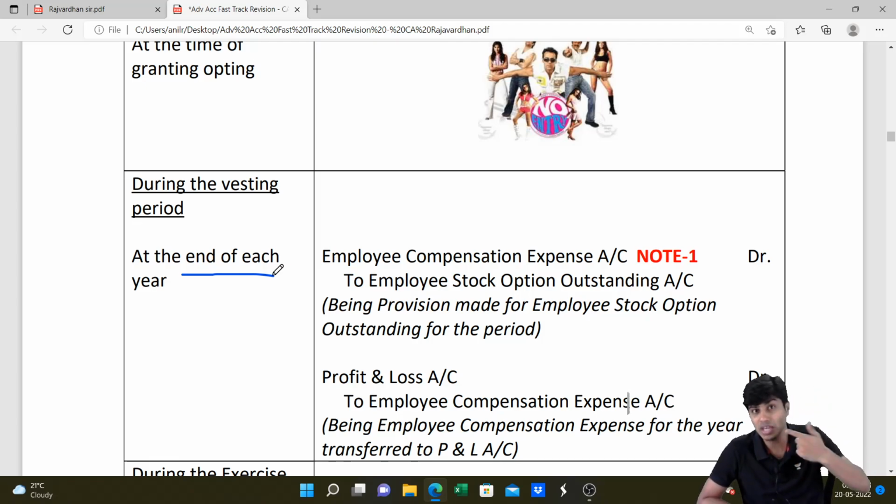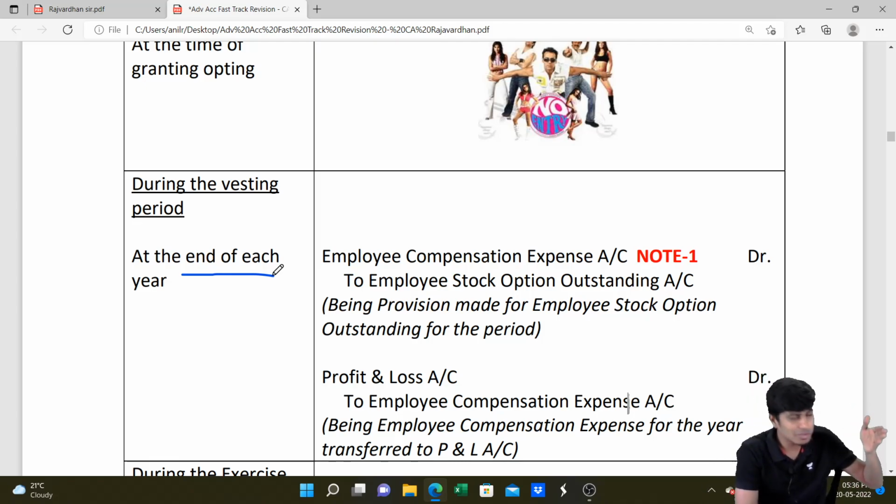That 900 rupees you give him as discount has to be booked as expense over the 3 years period. It is not expense of one single year. First year maybe 300, second year 300, third year 300. So we have to write this entry wherein we book expense.